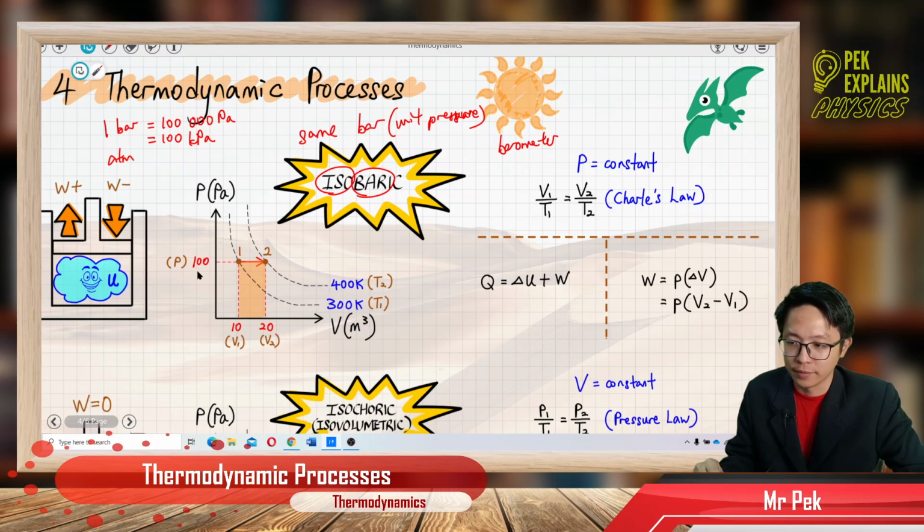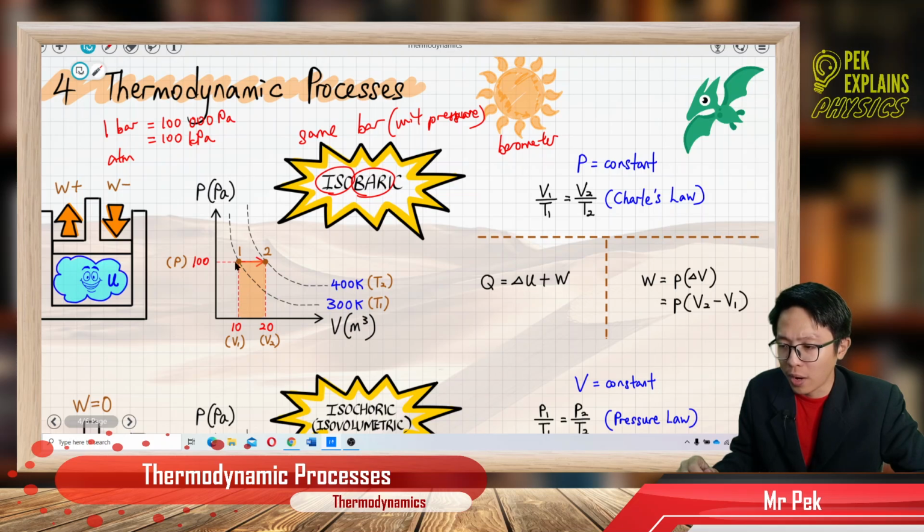Pressure I put as P only, no subscript, because pressure is constant. The volume and temperature have subscripts, V1 and V2, T1 and T2, because they are changing. If you look carefully, when we heat up the gas, the temperature will increase and the volume also increases.